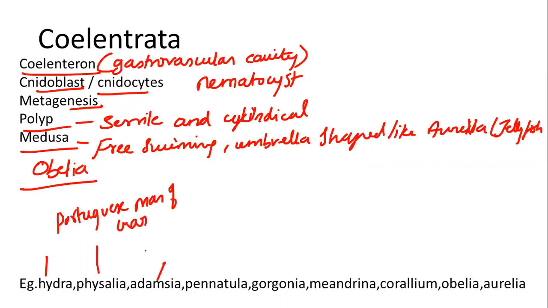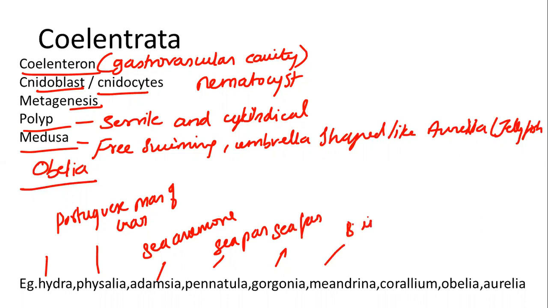Okay, and Adamsia is there. Adamsia is called sea anemone. Pennatula is called sea pen. We are talking about common names. Gorgonia is called sea fan, and Meandrina is called brain coral. Corallium is called red coral. Obelia, a common name of Obelia is sea fur, and Aurelia is jellyfish. Right, so remember these common names. Usually questions like match the following come from common names, so you should know the scientific name as well as the common name of those organisms, right?